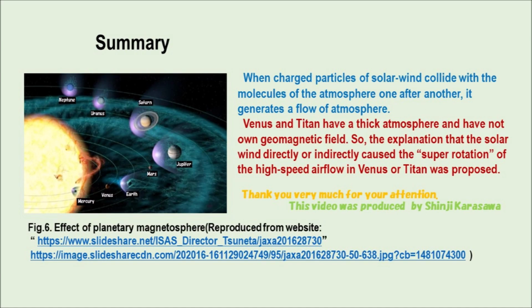Summary. When charged particles of the solar wind collide with the molecules of the atmosphere one after another, it generates a flow of atmosphere. Venus and Titan have a thick atmosphere, and have no geomagnetic field of their own. So, the explanation that the solar wind directly or indirectly caused the superrotation of the high-speed airflow on Venus or Titan was proposed.